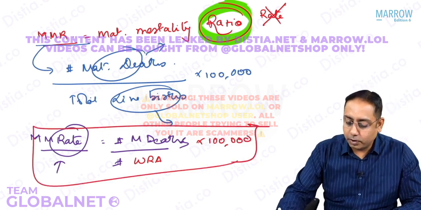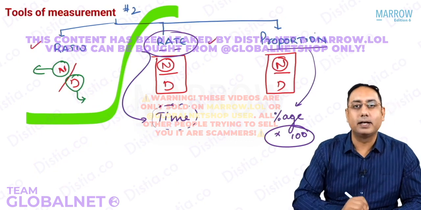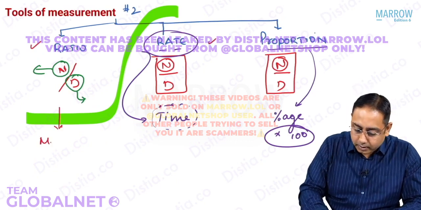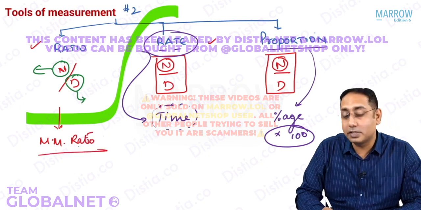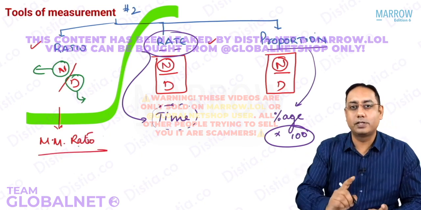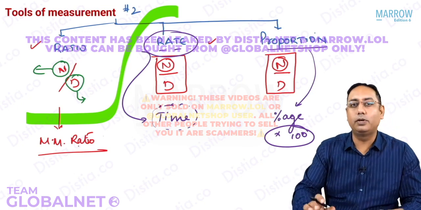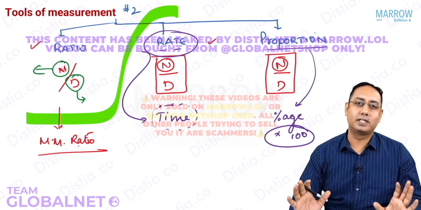I hope you understand what you mean by a ratio and what is a rate. Please note, the ratio is the maternal mortality ratio. What is the maternal mortality ratio, beta? What is the formula? Please note, no mistakes on this. If you make a mistake, that is absolutely a silly mistake, I would say.